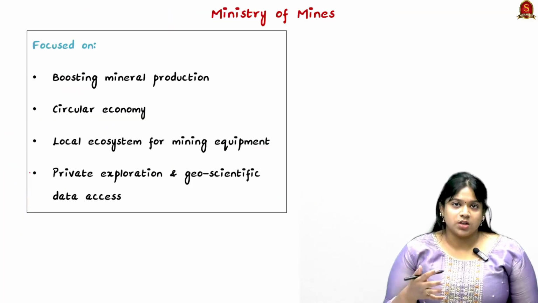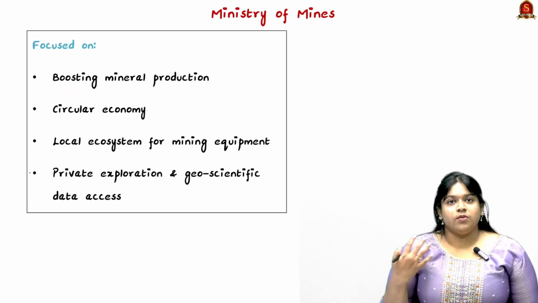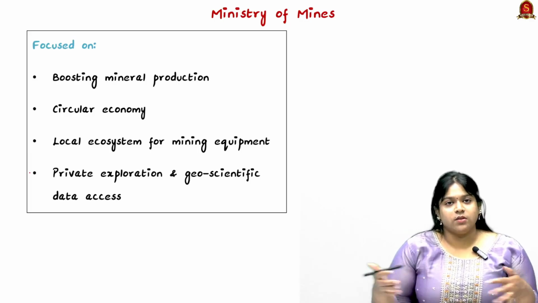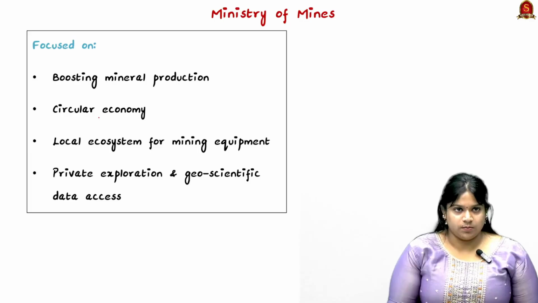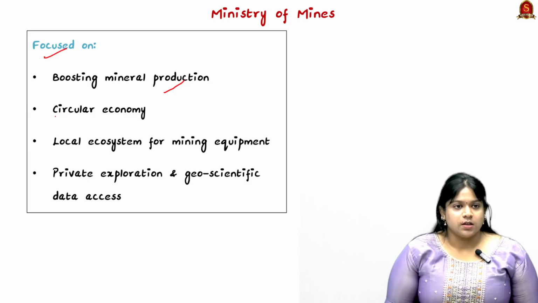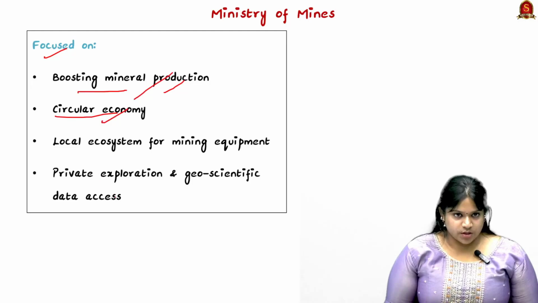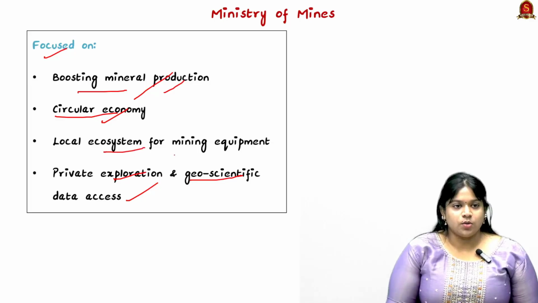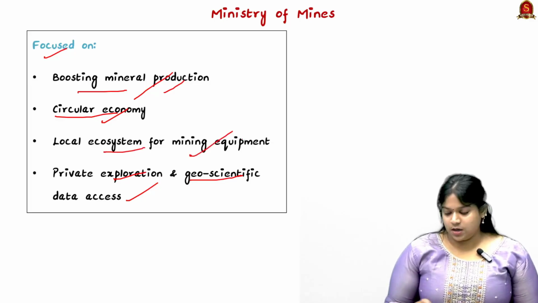Through the Chintan Shivir, every ministry will be bringing in its schemes every year whenever the conference is held. Next, the Ministry of Mines has also participated. Their focus areas are circular economy, boosting mineral production, private exploration, geoscientific data access, and so on, and looking into the local ecosystem for mining equipment.